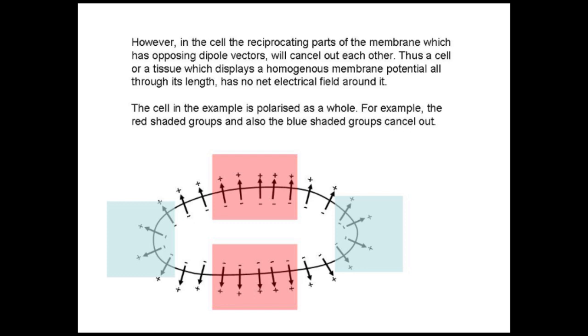So these dipoles will cancel each other out. So a cell which has a homogeneous membrane potential will create a 0 net dipole. There will be no net electrical effect around the cell.